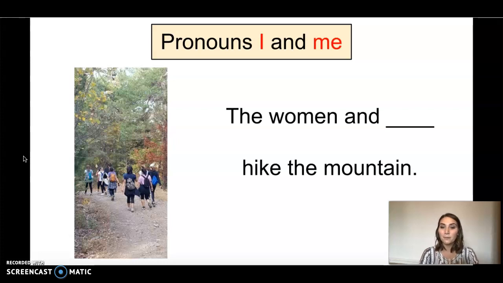The woman and blank hike the mountain. Do you see the verb in this sentence? Hike. The woman and blank. Am I in the subject of the sentence or in the predicate? Am I doing the verb? Am I not doing the verb? I am in the subject of the sentence because I am doing the verb, the woman and I.